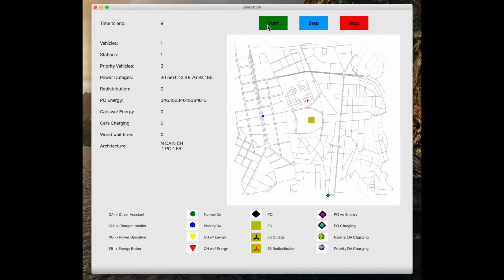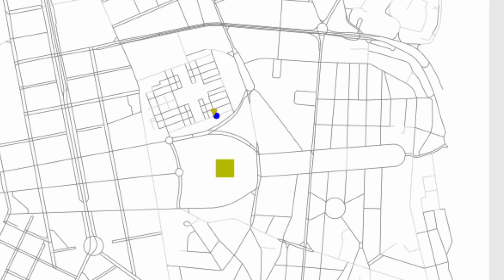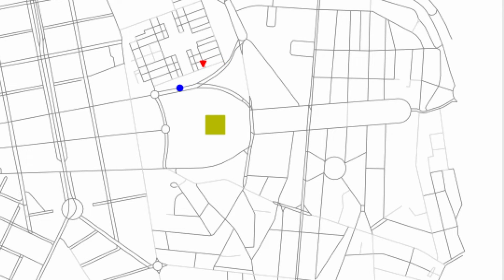Then we push the start button. With this simple example, we can see a vehicle moving around until it needs to recharge. Check what happens when the vehicle is charging. Also, the energy broker can redistribute, that's the black cross, and have outages, the red cross.